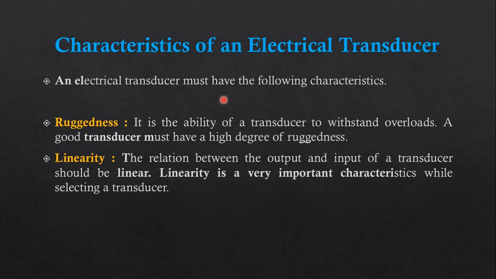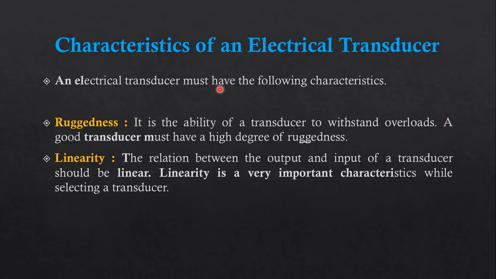Now let's see the characteristics of an electrical transducer. Here are some different characteristics. First one is ruggedness. It is the ability of a transducer to withstand overloads. Suppose we have a transducer with a limit of 5 and we are giving an input of 6.